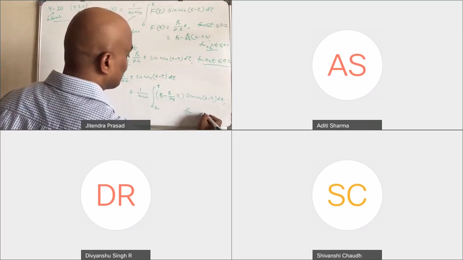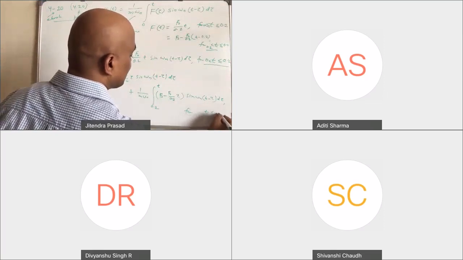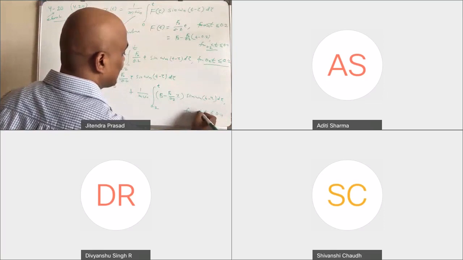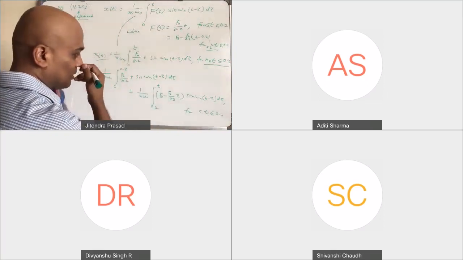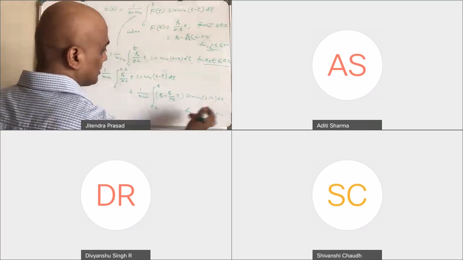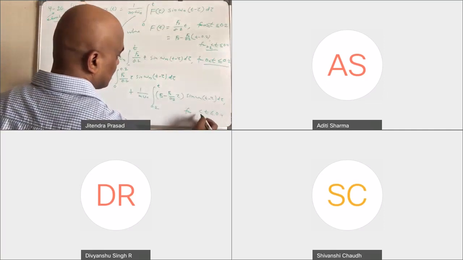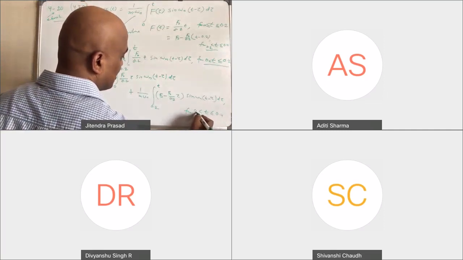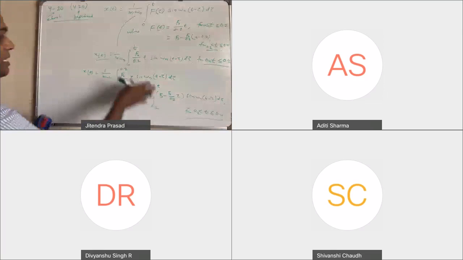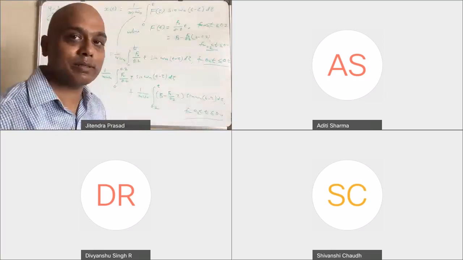This is for t less than 0.4 and greater than 0.2. This will be the equation which is valid.